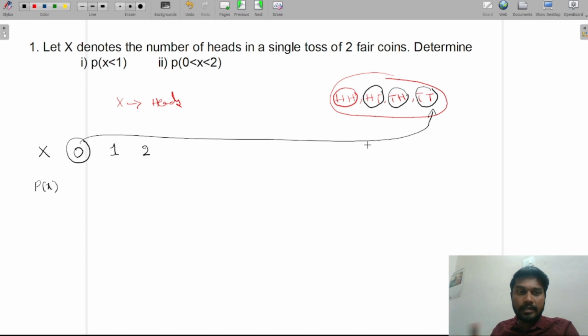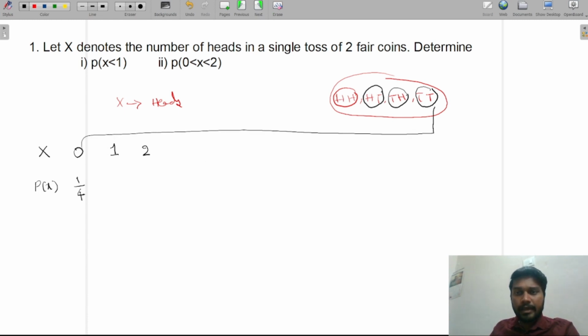Only once out of 4 times, so I can write the probability as 1 by 4.